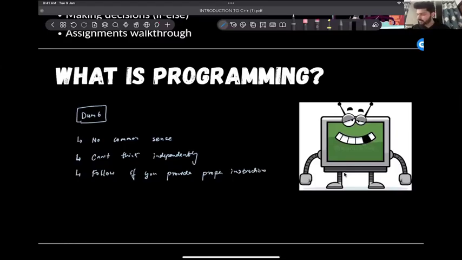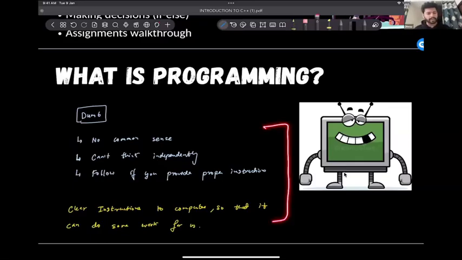So what is programming? It is nothing but giving clear instructions to computer so that it can do some work for us. Okay.